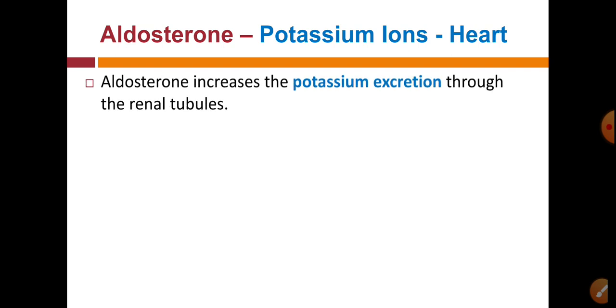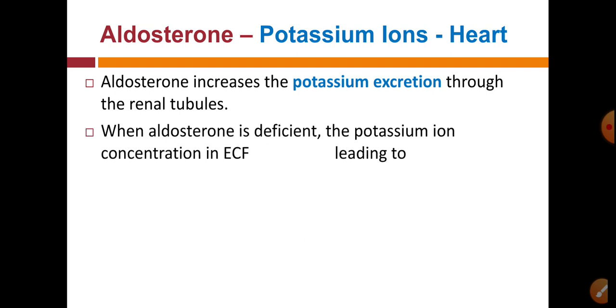The next action is on the potassium ions. Aldosterone is responsible for excretion of potassium ions through the renal tubules. When aldosterone is deficient, there is less excretion of potassium ion through the urine. That means in our blood, potassium ion concentration increases, and it will lead to hyperkalemia, which has an important effect on the heart.